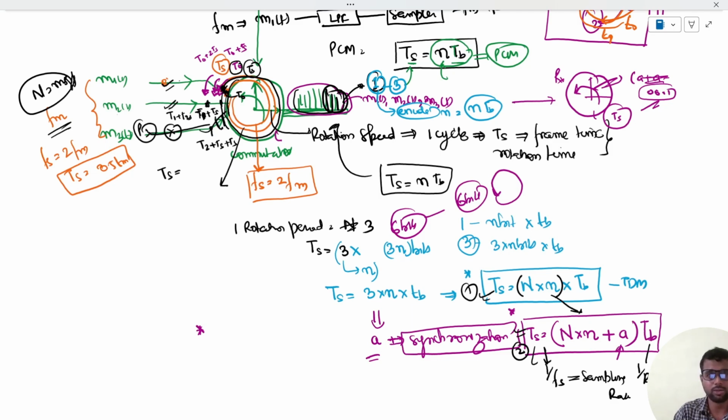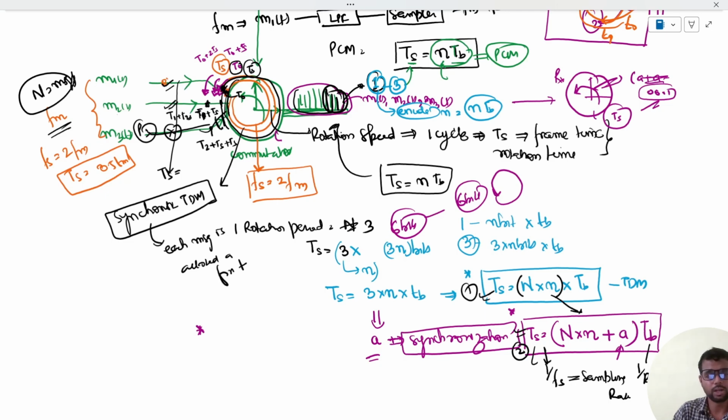So this scenario is known as synchronized TDM. What is synchronized TDM? It is the one in which each message is allotted a fixed time. That is, suppose it is 1 second, 2 second, 3 second, even at 3 second, after every 3 seconds, there is nothing to collect from here, but the commutator will try to collect. This is called fixed timing, and this technique is known as synchronized TDM.